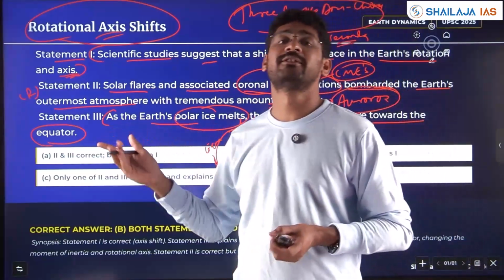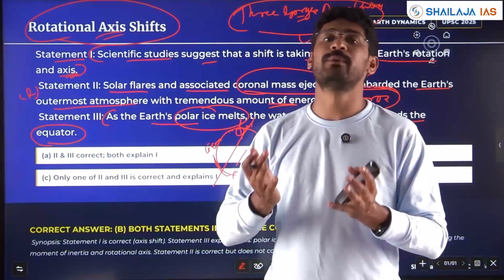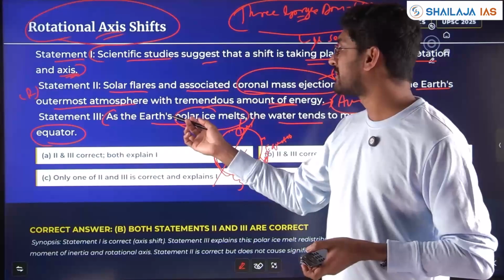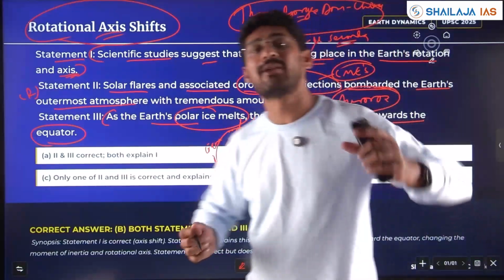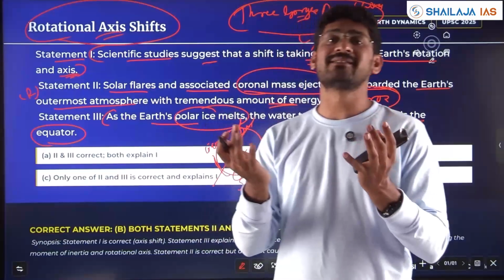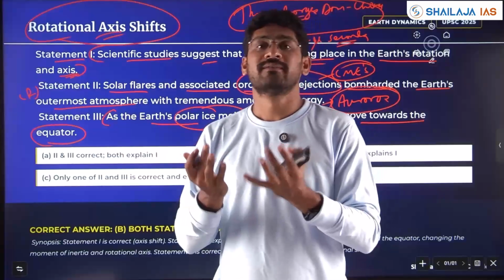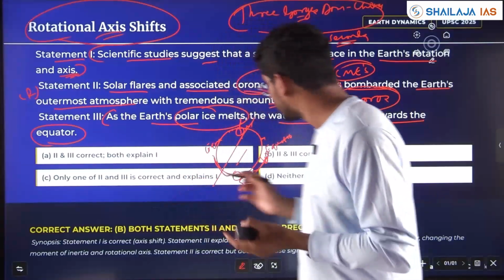The same thing is happening with respect to mass differential or the change of composition of the Earth. As the Earth's polar ice melts, water will move from the North and South Pole to the equator. When there is a change with respect to mass in the Earth's crust, the change is visible.